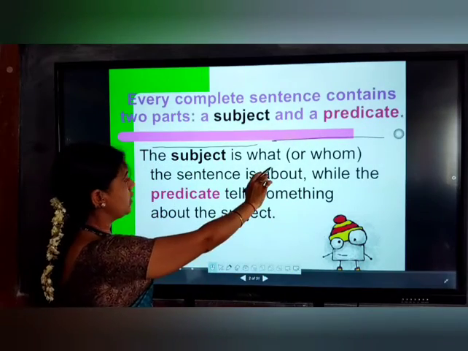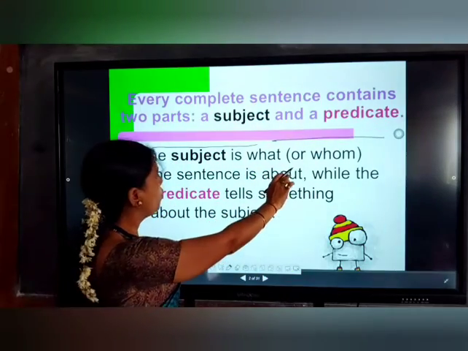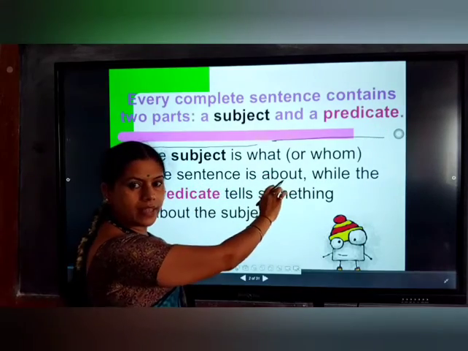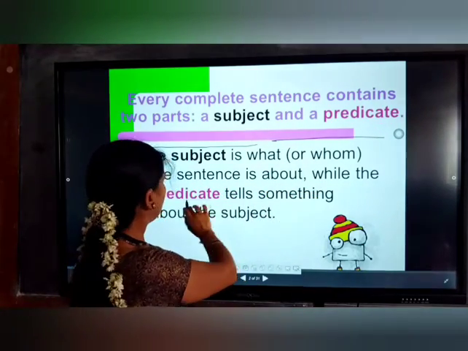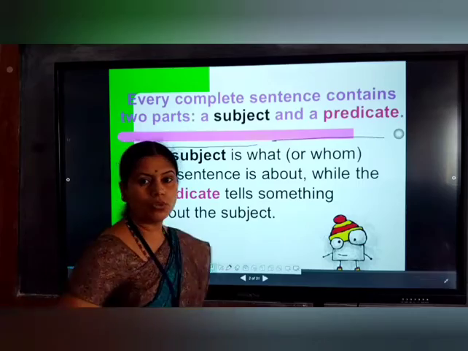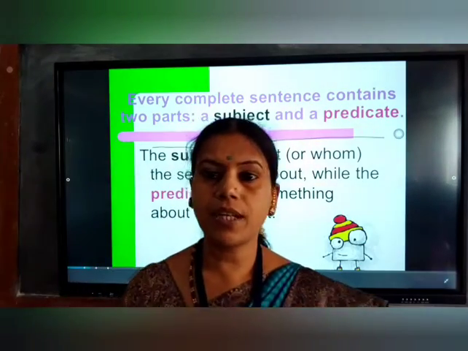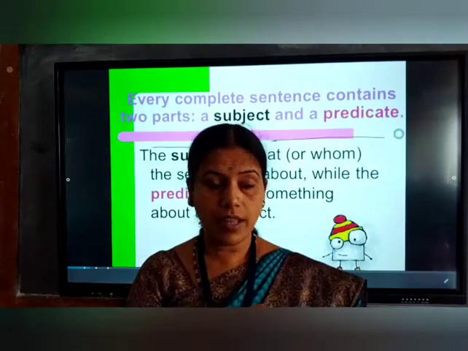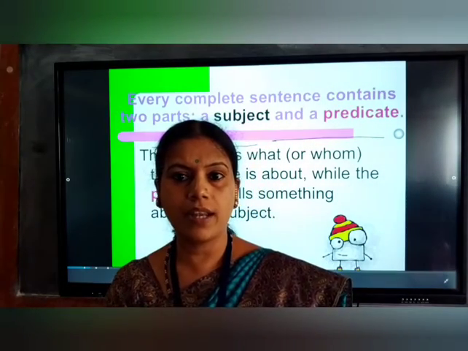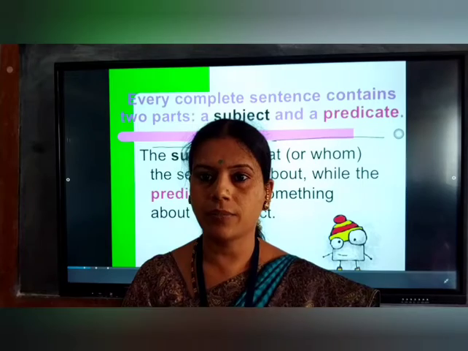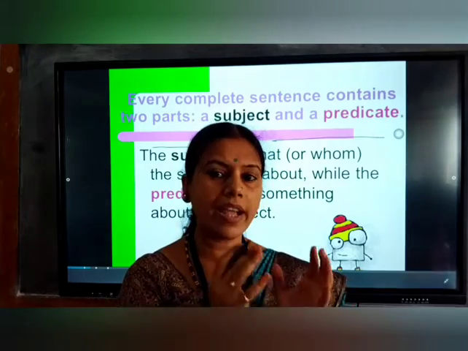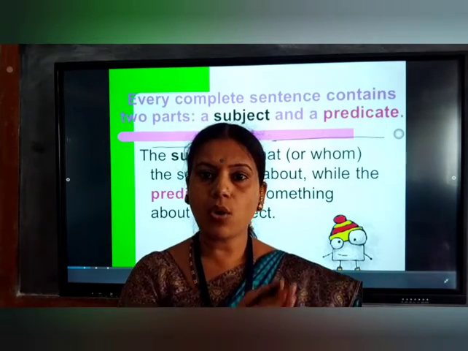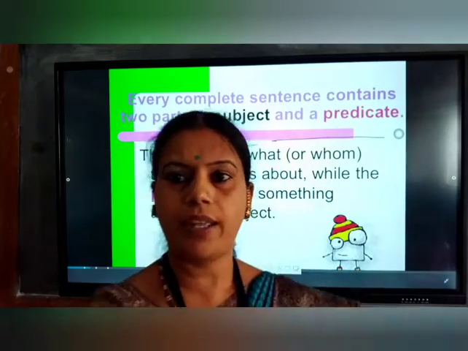The subject is what or whom the sentence is about, while the predicate tells something about it. While the subject tells us about the person, the predicate tells what that person is doing, what action is taking place there. That action is called the predicate.